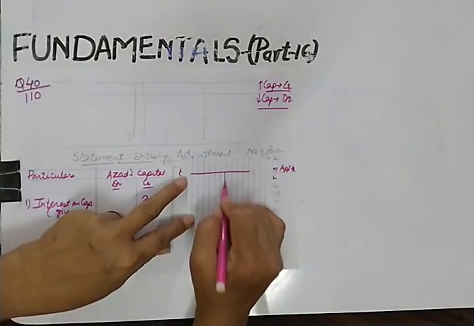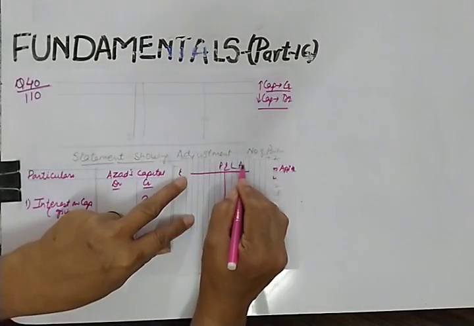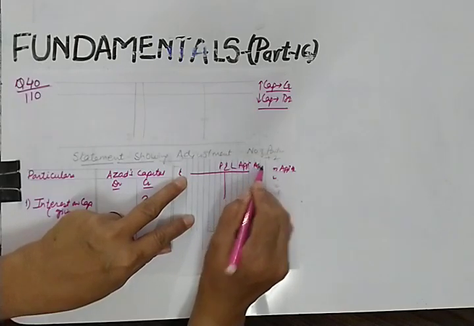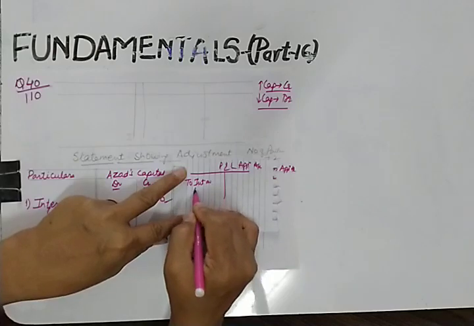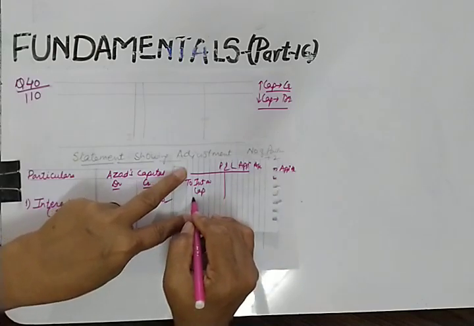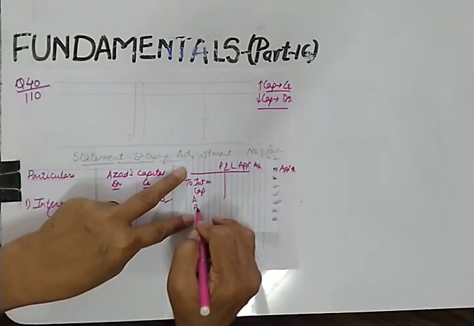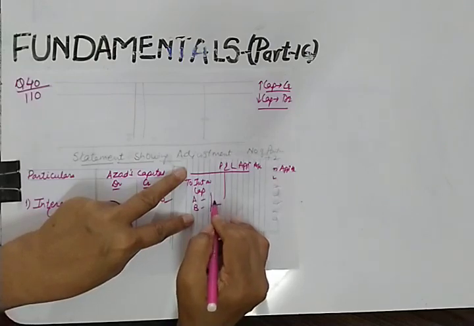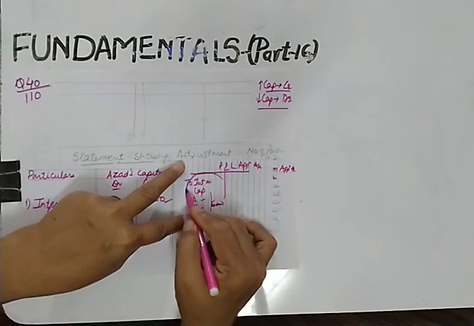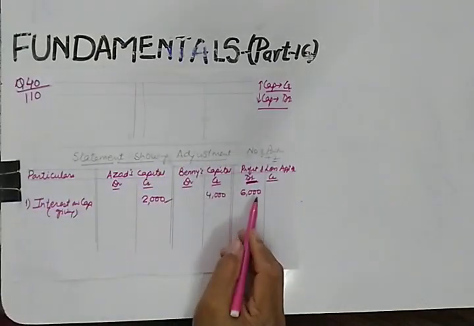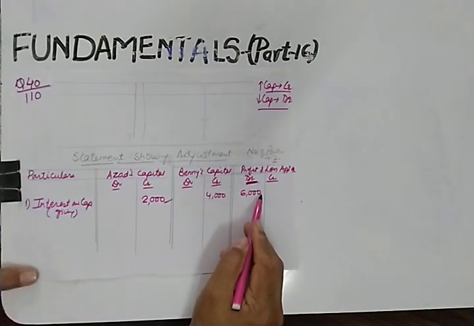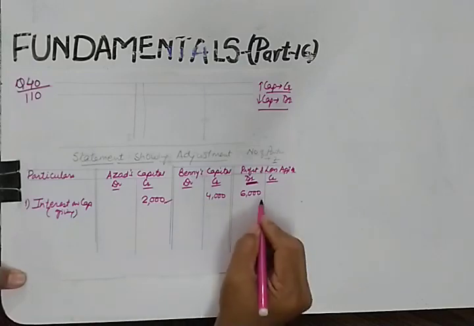See, this is the format of profit and loss appropriation account. Here we used to write interest on capital individually for A and B, 6,000. So instead of writing in this form, we are writing a summary of this. Now what will happen if you give full interest on capital?